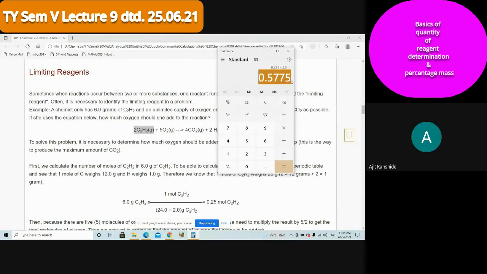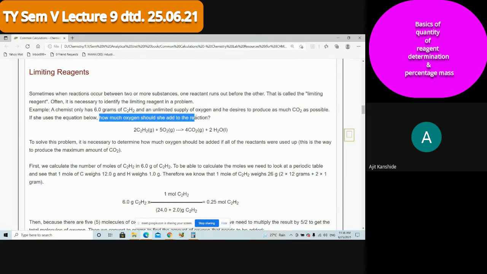Okay, the question is: you have calculated the number of moles. This many moles of oxygen is necessary. I want that oxygen in terms of weight, in terms of gram. So do the calculation like I said, and if you have done the calculation, give the answer. I want an explanation of how that number came. How much quantity of oxygen in terms of weight is necessary? How much oxygen should be added in the reaction? Give me the answer and explanation.